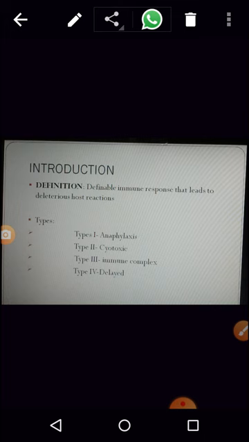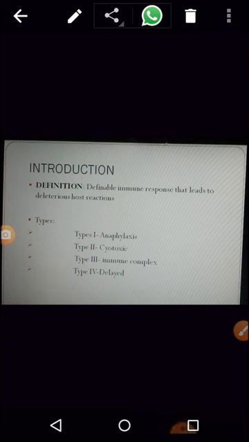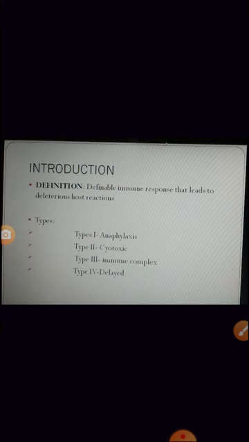The people who suffer or show allergic symptoms to these allergens are called atopic. Please remember this term, atopic. Now what do you mean by atopic? Atopic are the people who react to these allergens. The important cell involved in this reaction is the mast cell. The mast cell is the one involved in the entire process.